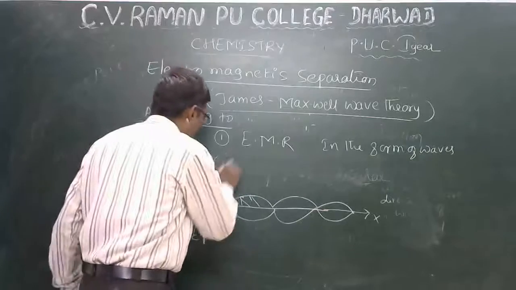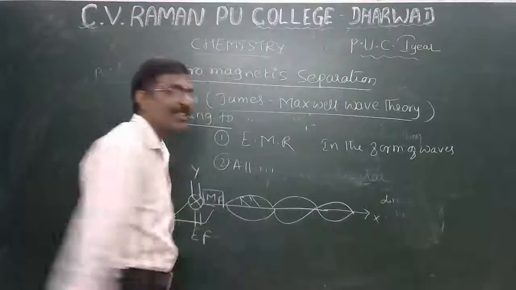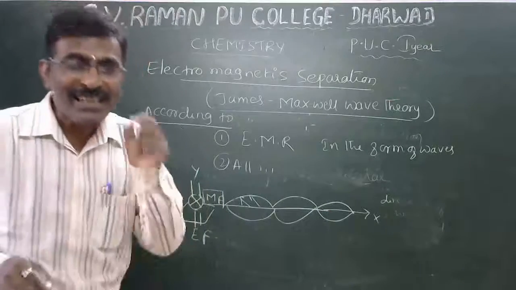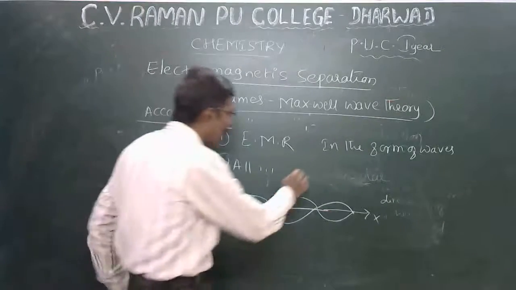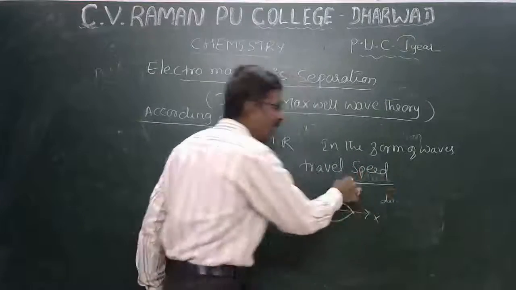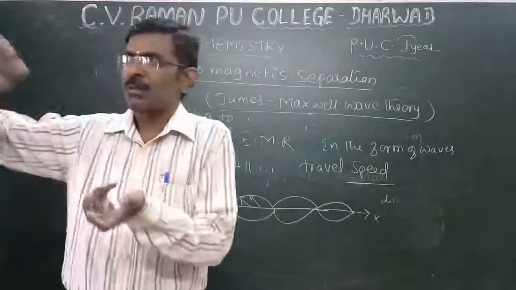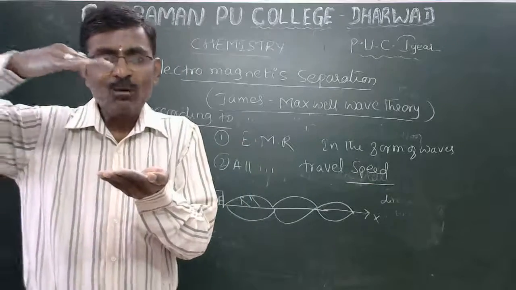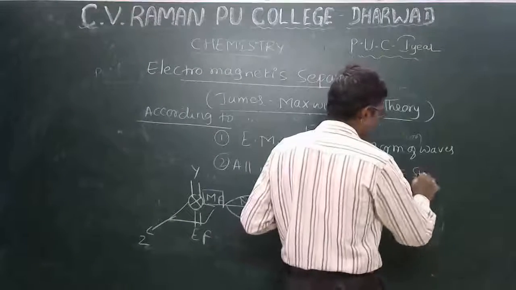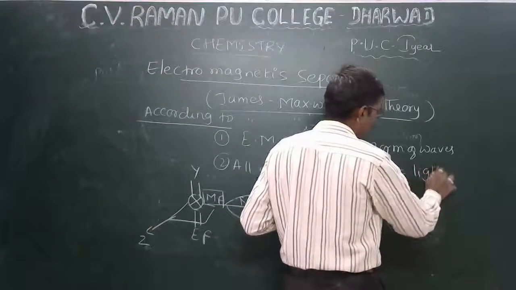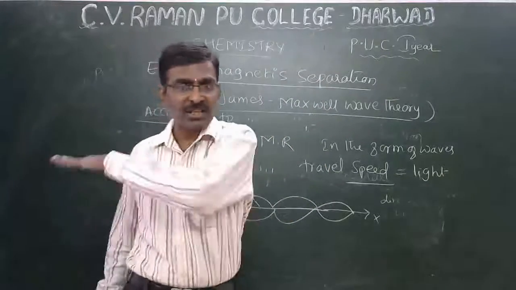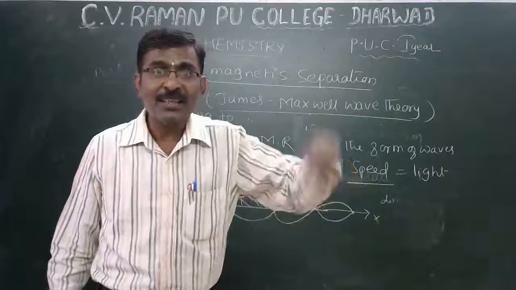Second point, all electromagnetic radiation travels with the speed of light.